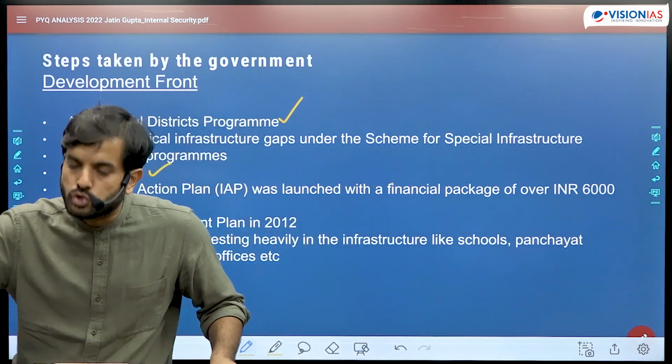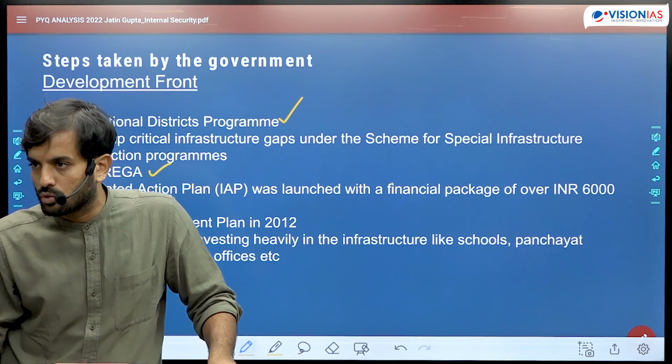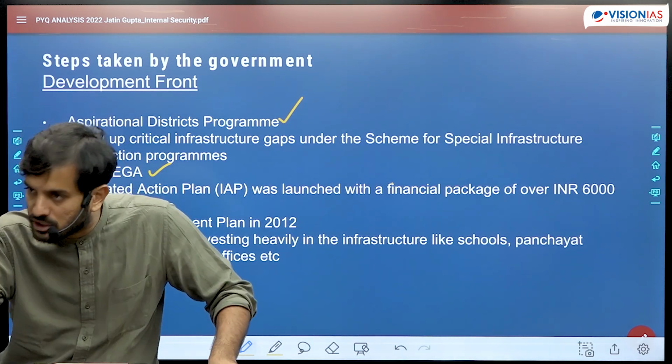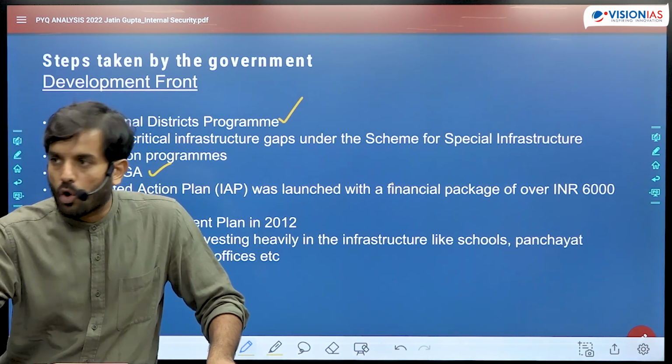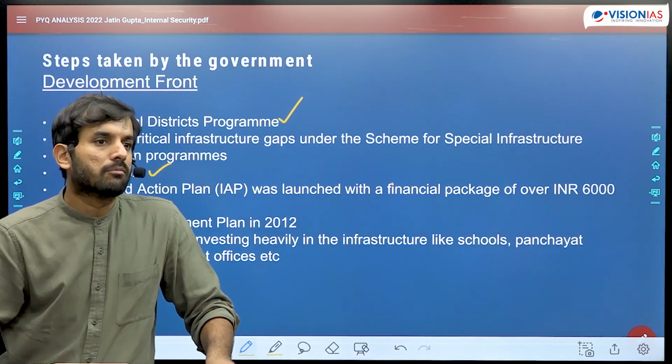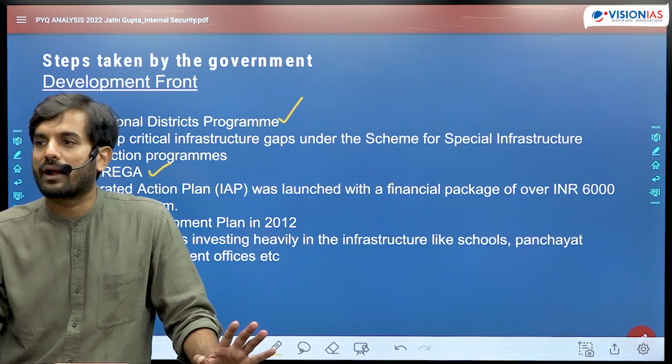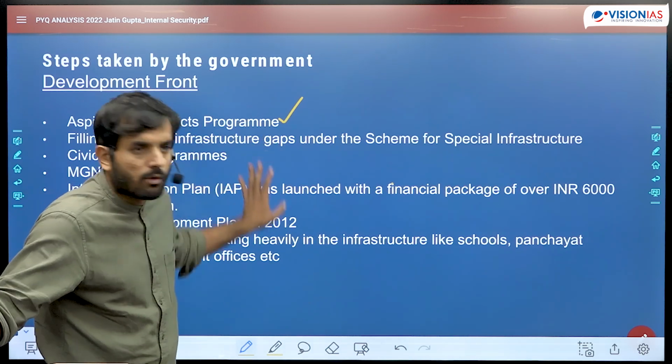या फिर आप कुछ और फॉरवर्ड लुकिंग स्टेप और कुछ बता सकते हो, that in future we need to introduce some steps to improve the coordination between center and states, to improve the coordination between civilian administration and the police administration to deal with Naxalism. So depending upon how you want to write the answer, but broadly this is what we need to understand.